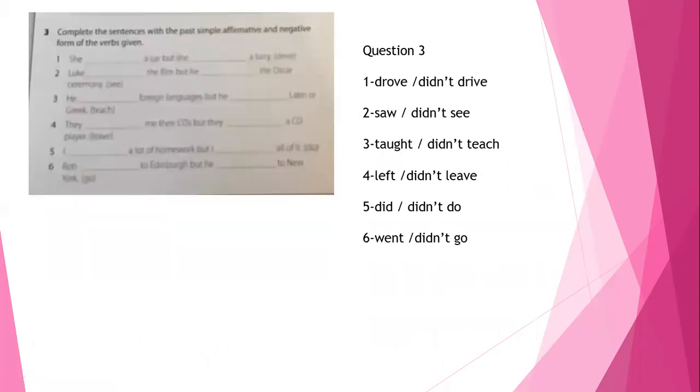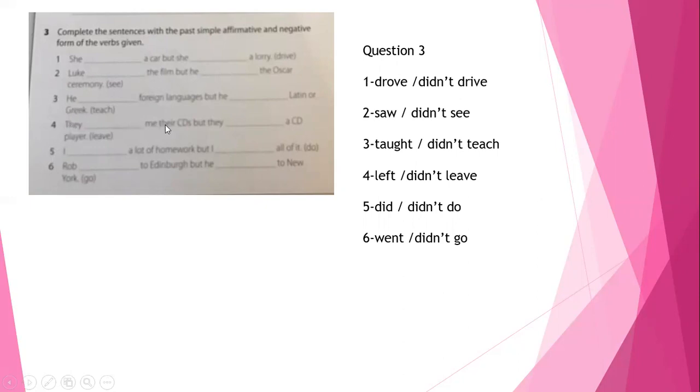Next question. Here we are going to complete the sentences with the past simple affirmative and negative form of the verbs given. She drove a car but she didn't drive a lorry. Luke saw the film but he didn't see the Oscar ceremony. He taught foreign languages, but he didn't teach Latin or Greek.